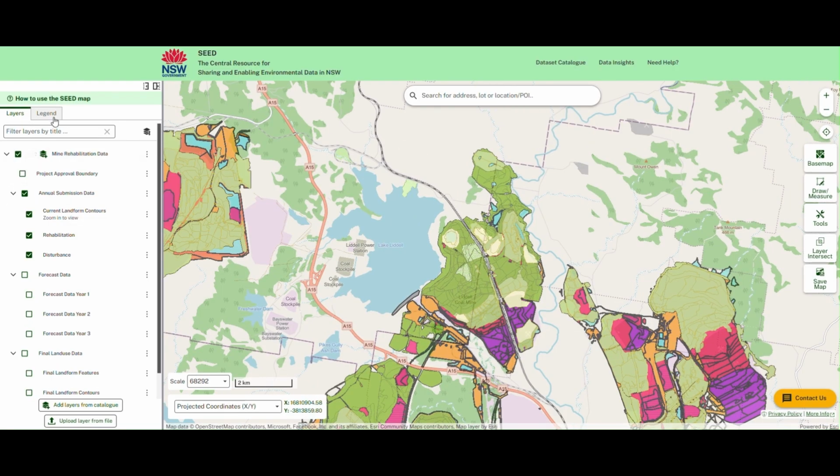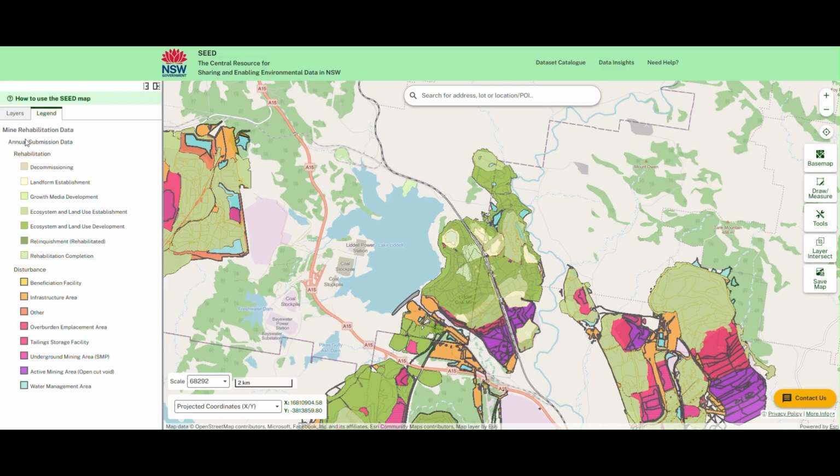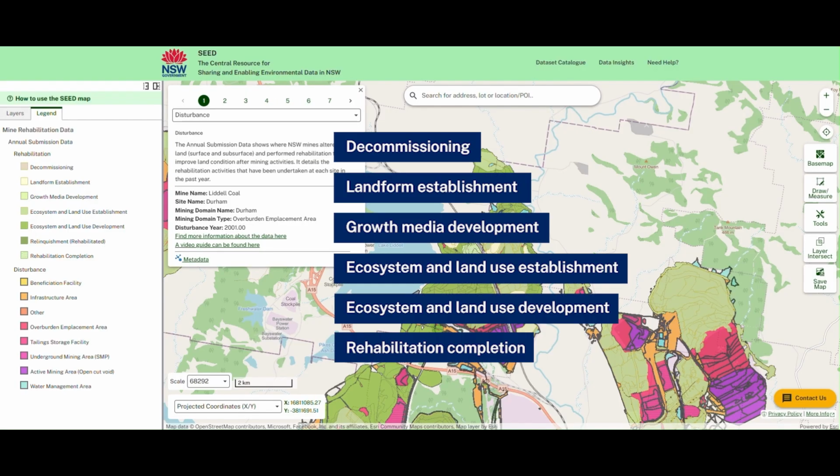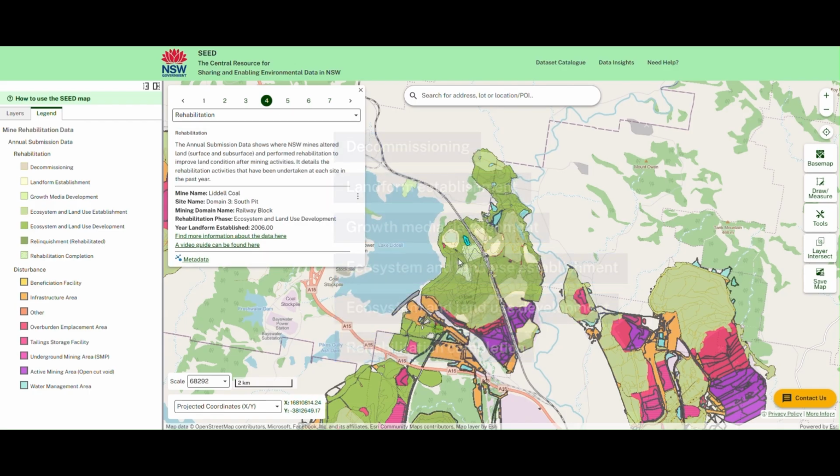To review the rehabilitation that has occurred on a mine site, review the annual submission data. From the legend here, you can see the different rehabilitation phases that the mine is currently in. Mines are required to progressively rehabilitate. That means progressing from the decommissioning phase to landform establishment, growth media development, ecosystem and land use establishment, ecosystem and land use development, and through to the rehabilitation completion phase.